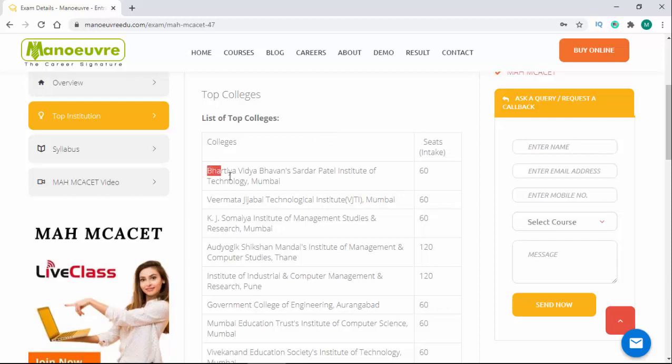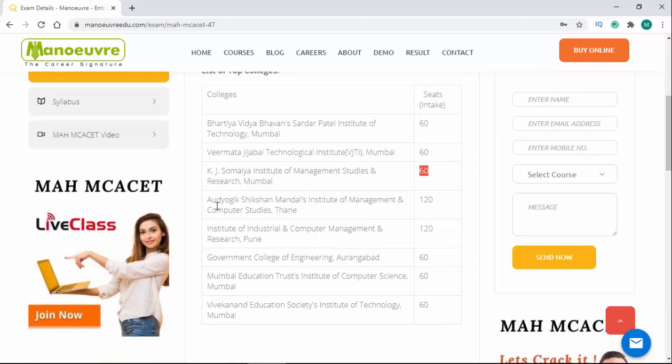The first one is Bharati Vidya Bhavan's Sardar Patel Institute of Technology, Mumbai. It has a seat intake of 60. To get this college you have to score 135 plus marks. The next one is Veer Mata Jijabai Technological Institute, Mumbai. It also has 60 seats. The next one is KJ Somaiya Institute of Management Studies and Research, 60 seats. The fourth one, which is located at Thane, is Audyogik Shikshan Mandal's Institute of Management and Computer Studies. To get this college you have to score 95 to 100 plus marks, guys.